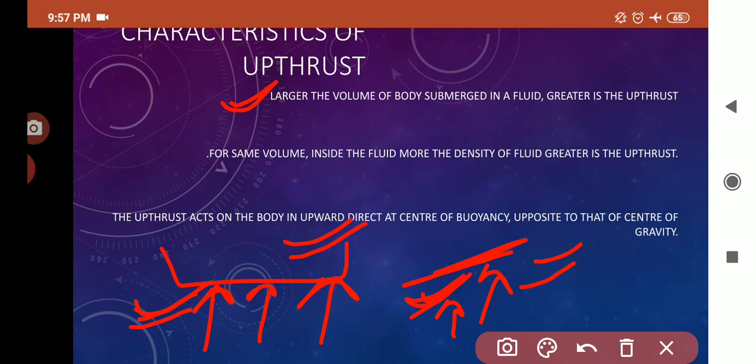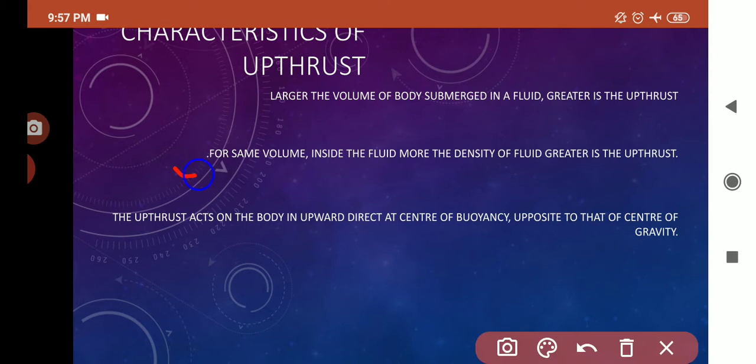Is that clear? Then the second point here is: for the same volume, meaning if the substances have the same volume inside the liquid, then the upthrust depends on the density of the fluid. The more the density of the fluid, the more will be the upthrust. If I compare a ship floating in seawater and river water, we know seawater is saline in nature because of the dissolved salt and minerals, due to which its density is more than that of river water.